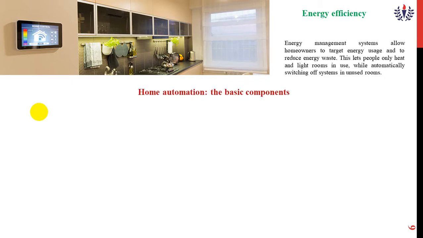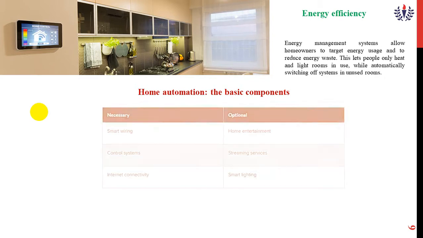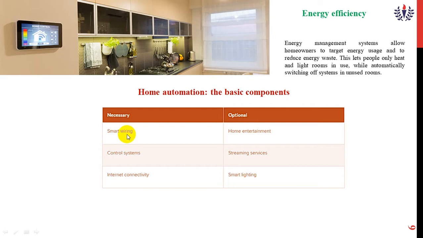So there are three basic components in home automation. The first one is smart wiring. If you make the smart wiring properly, then only we can make the home entertainment work in the normal way. Then the control system, which means streaming services.